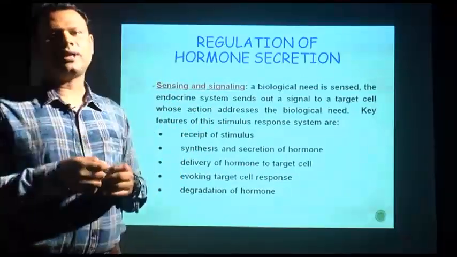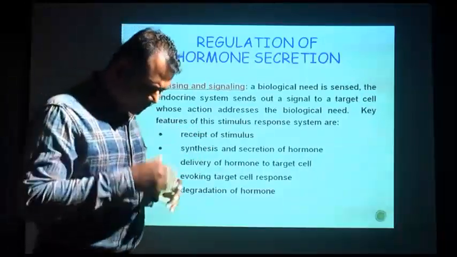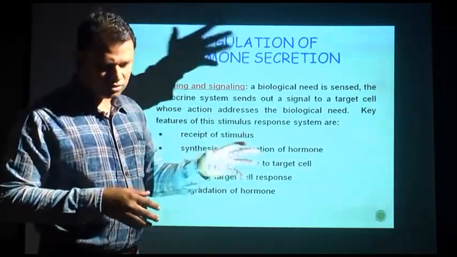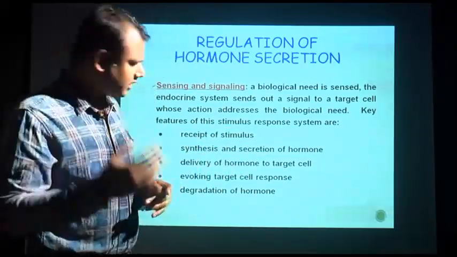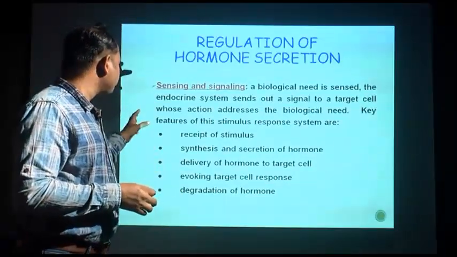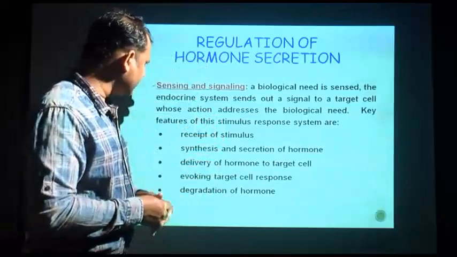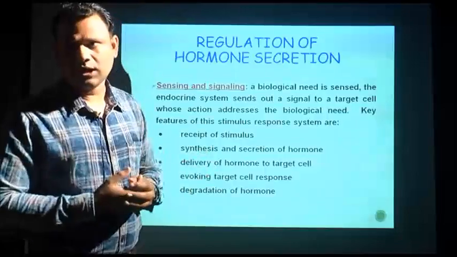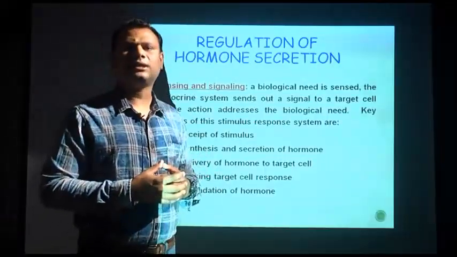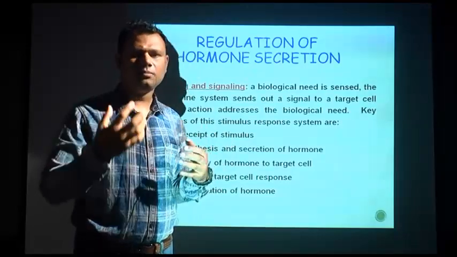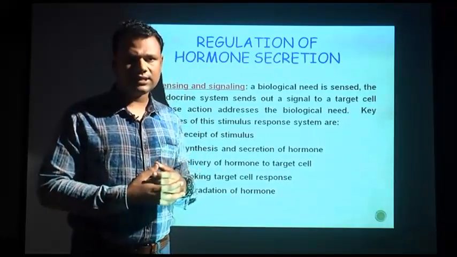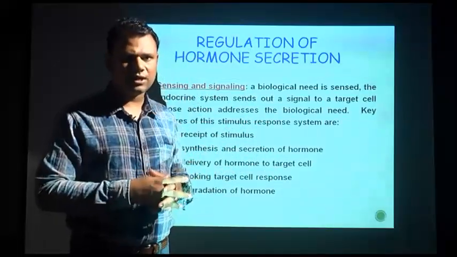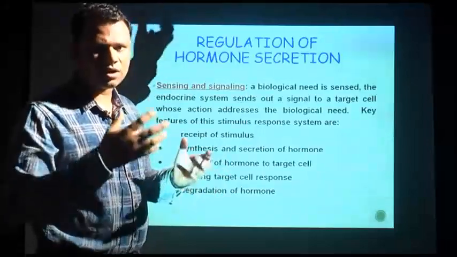Like in the case of the pituitary gland, it secretes various tropic hormones which control other endocrine glands, like your thyrotropic hormone. It controls the thyroid hormone secretion in the thyroid gland. So once the signal reaches the final cell or the effector cell, it evokes the target cells to respond. Suppose it is a growth hormone: the growth hormone will reach the body cell, and the cell senses that it has to synthesize more proteins, its metabolic activity increases, proteins are formed, and various other mechanisms are involved, as a result of which our body structure grows or a cell divides to form one into two.